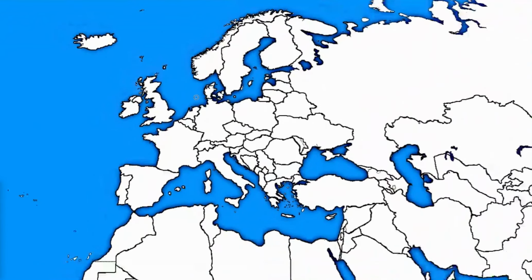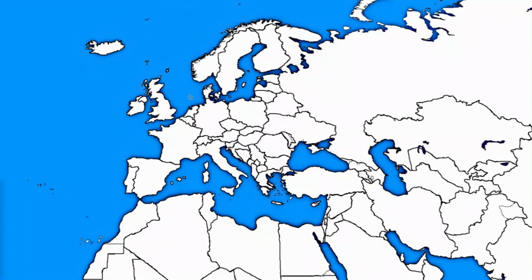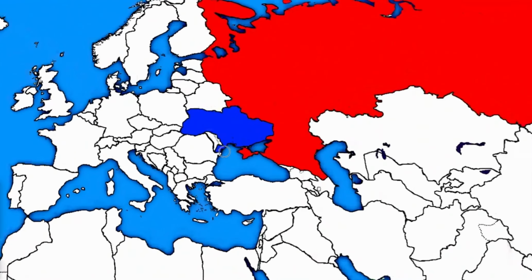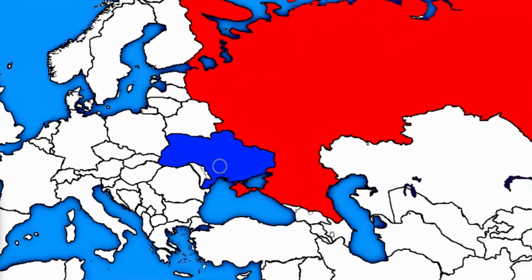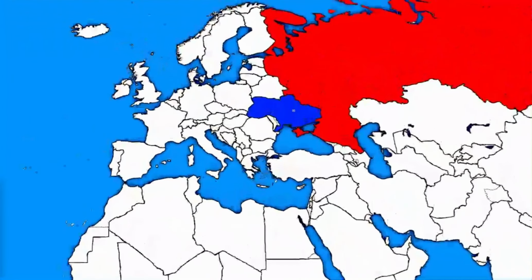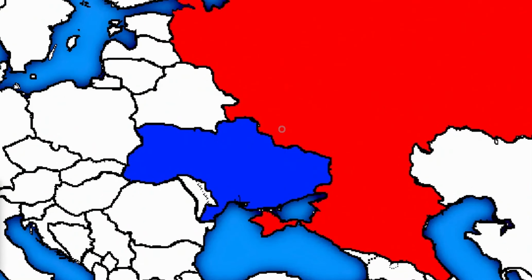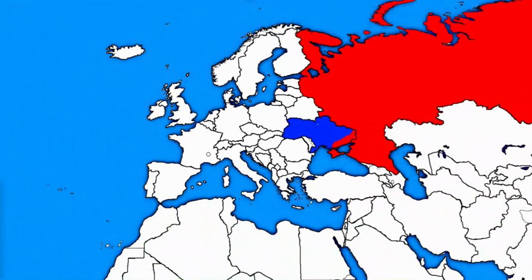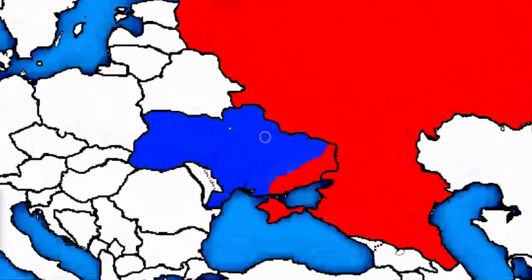But now with the United States gone, we're gonna see some events that are gonna take place. So yeah, let's start things off. Well, first of all, we all know about the Russia-Ukraine war, and it has been going on for 2.5 years now. But now with the US gone, who by the way was the biggest supporter of Ukraine, the situation is gonna change significantly. So yeah, let's see. I think that these regions are already under the Russian control. But yeah, now with the US gone, we can see that Russia uses most of its military in Ukraine, who is not getting supported by any of the other European countries because they're more worried about themselves. So yeah, things are not looking good for Ukraine.